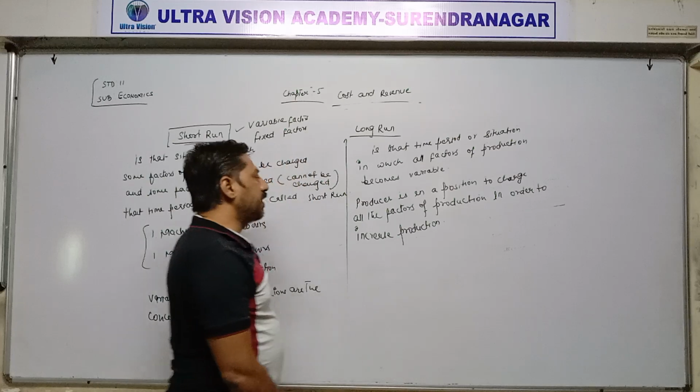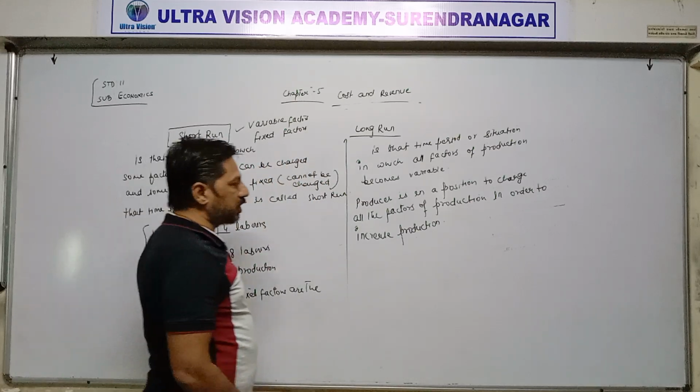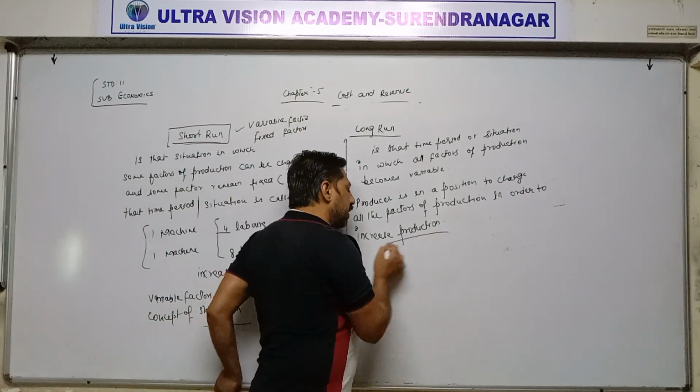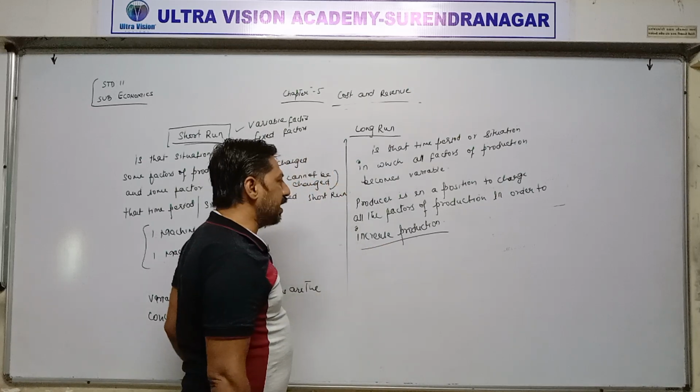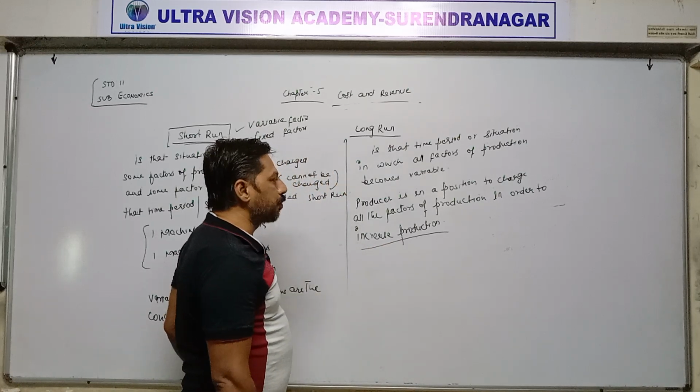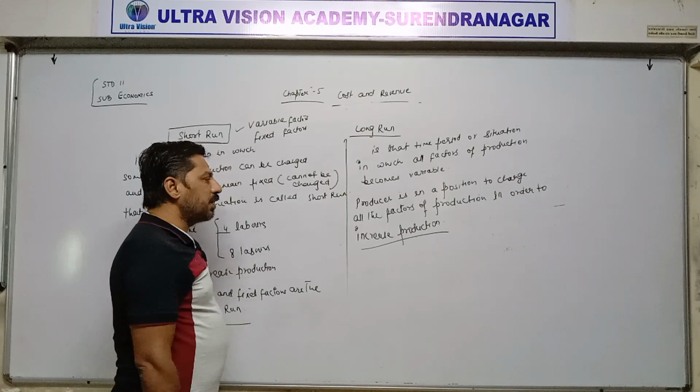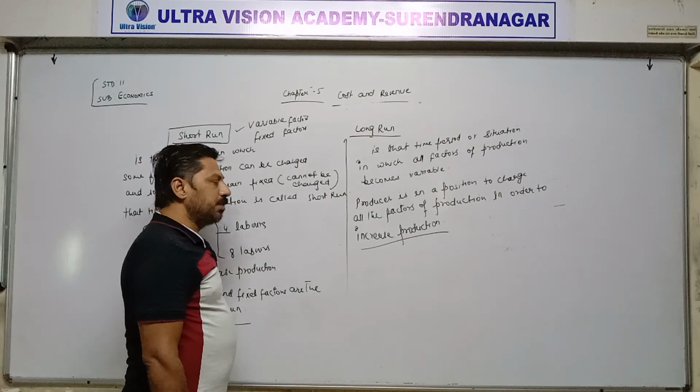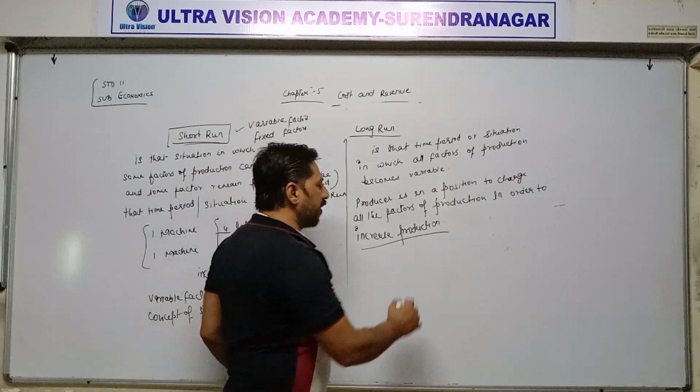So whenever the producer wants to increase production, if he is in a position to change all the factors of production, then all the factors of production become variable.